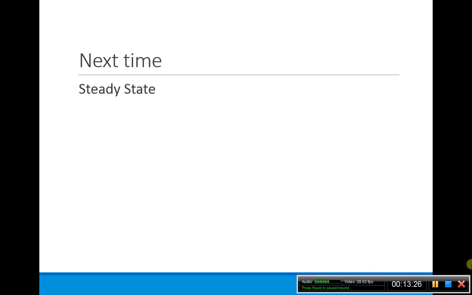Okay, so next time we're going to talk about steady state and how to figure out the steady state. We've already looked at some examples of that, and we'll figure out how to actually calculate that next time.